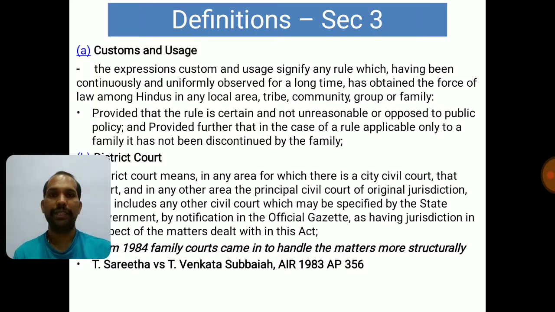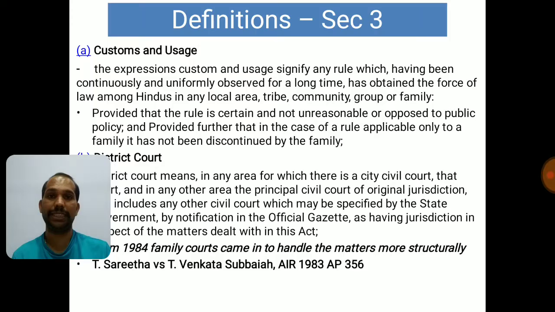For example, the Sati Sahagamana system was there in India for so many years. It was followed continuously, uniformly among a certain group of people, a certain region, and they knew how exactly to perform it. Everything was there. But when Raja Ram Mohan Roy started opposing the Sati Sahagamana system on the basis of morality and public policy, it got eliminated.